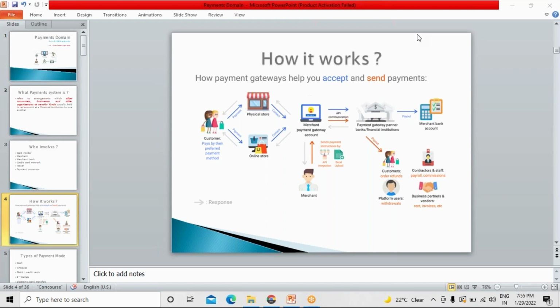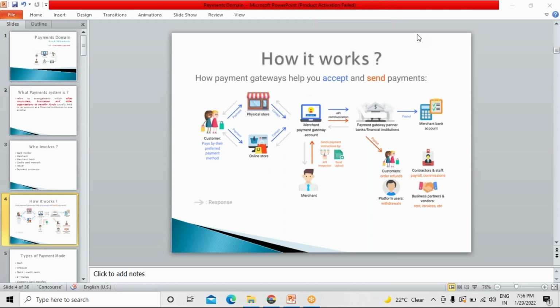So whenever there is a process, for example, if a customer is going directly to the merchant's place and giving the card, where this card is being swiped, the process will be different. But there will be some conditions in the real environment where different payments will be made by people through online ordering, means through websites.